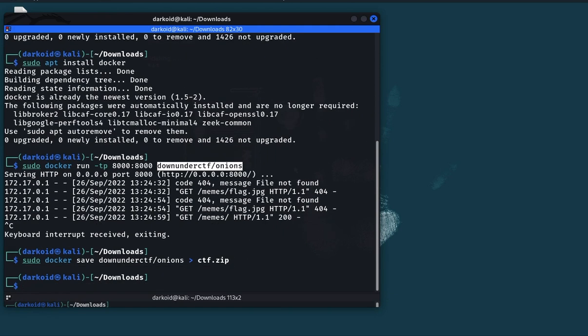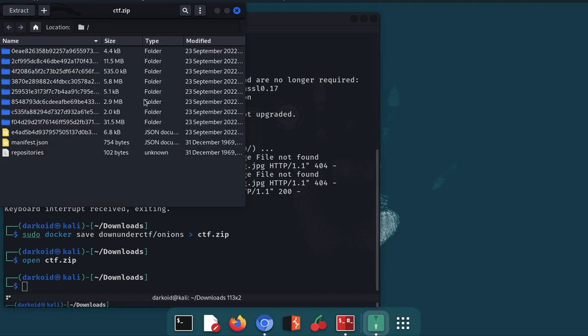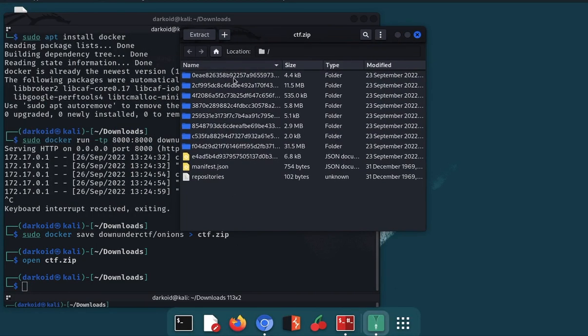Now it will take some time. Okay, it's done. I tried to use the unzip command to unzip it, but it didn't work, because I think this is not actually a zip file. Docker can't save a file as a zip. This is some different kind of archive, probably tar or rar. But we don't need to worry about that because I am planning not to extract any files, just open it. The open command opens the file with its default application, and when we do that, it opens ctf.zip in an archive manager, because this application supports tar, rar, zip, and lots of archive formats. So these are all the different layers of the Docker container.